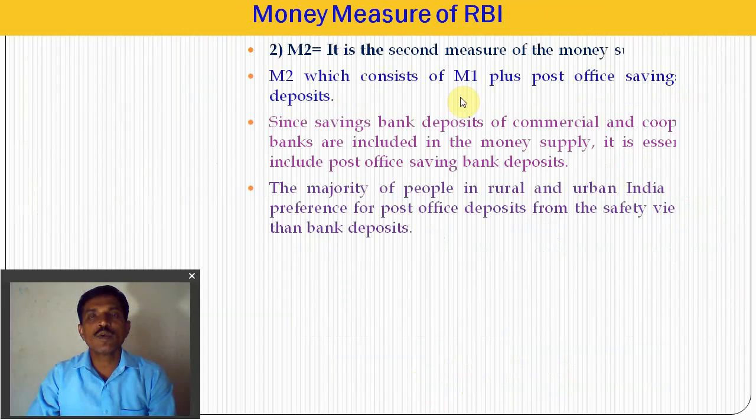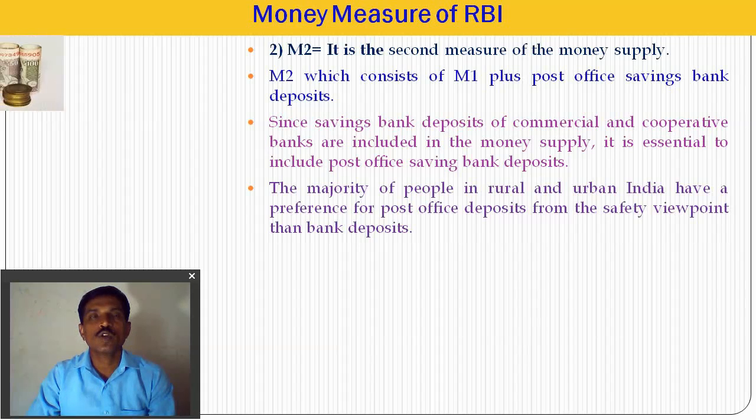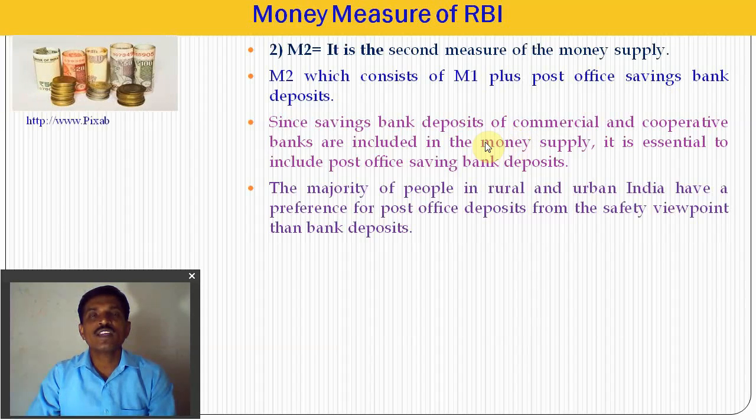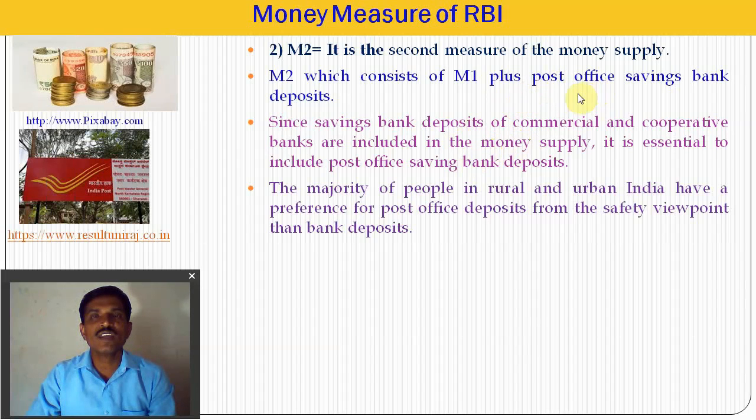The next is M2, the second measure of the money supply. M2 consists of M1 plus post office savings bank deposits. What is M1? M1 means C plus DD plus OD: currency, other deposits with the RBI, and demand deposits in commercial and cooperative banks. So M1 plus the post office savings is equal to M2.